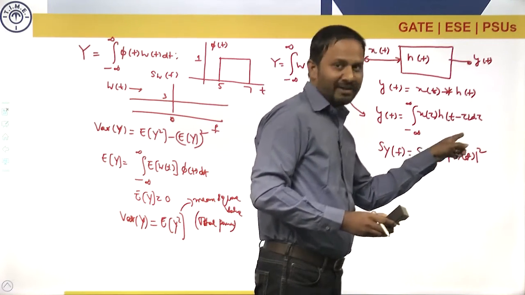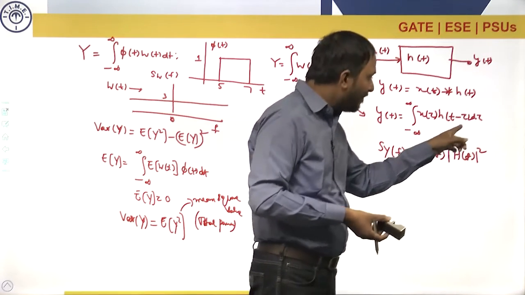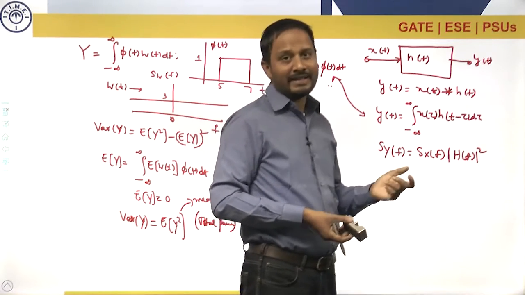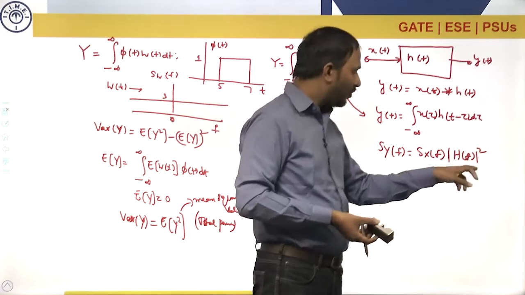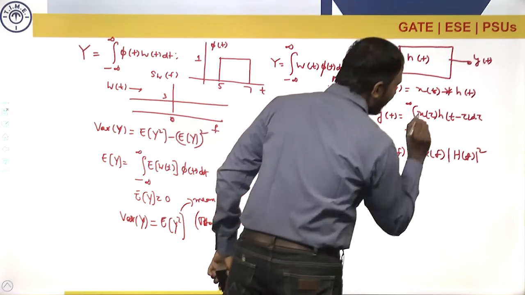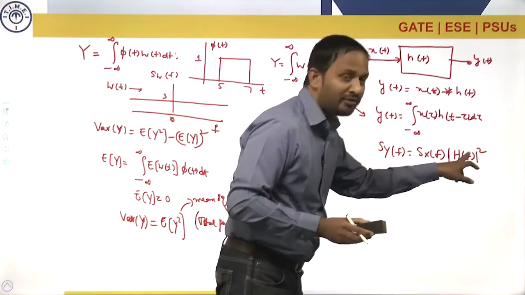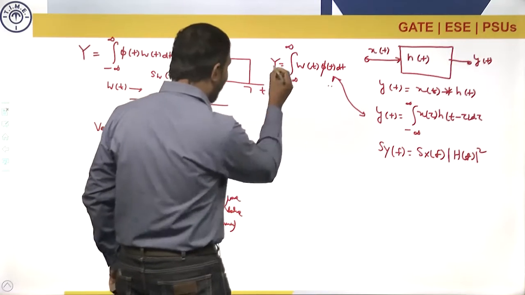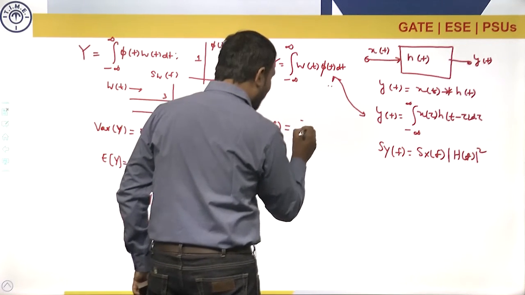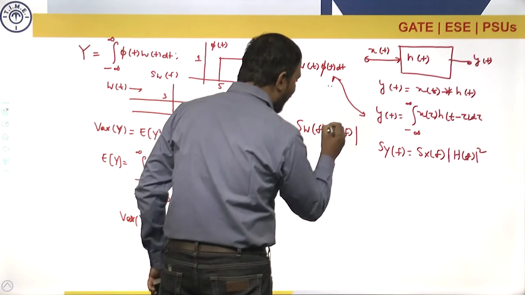Coming to the reversal, if you consider the reversal of h of t, that is h of minus t, with h of t being a real signal, its spectrum is symmetrical, so H of f whole square will come. So this shifting and folding will not have any effect on the magnitude of H of f whole square. So for this one I can write Sy of f, comparing the two, as Sw of f into magnitude of phi of f whole square.